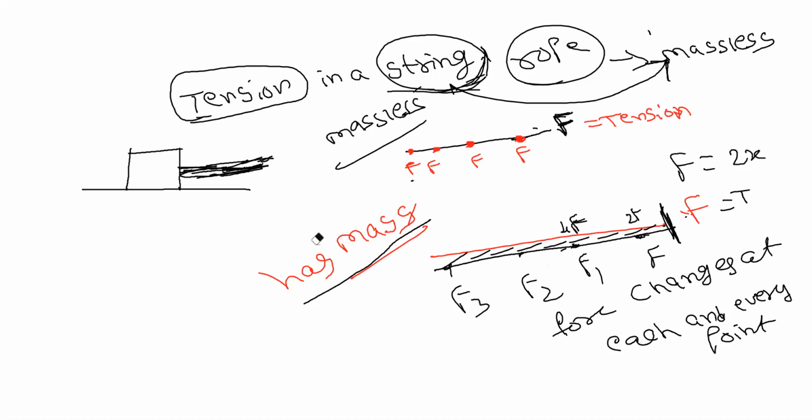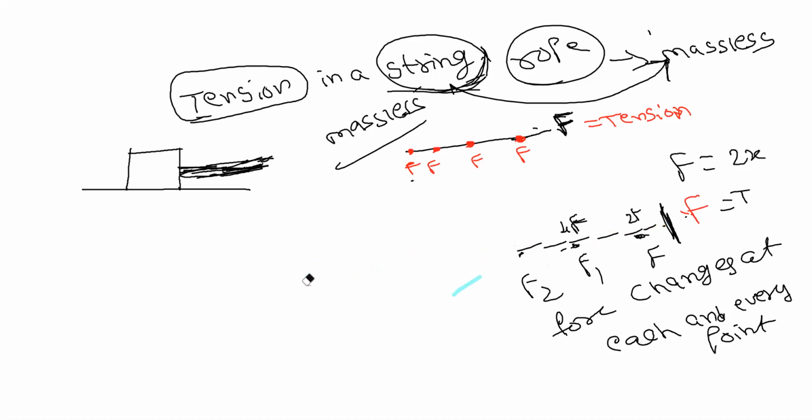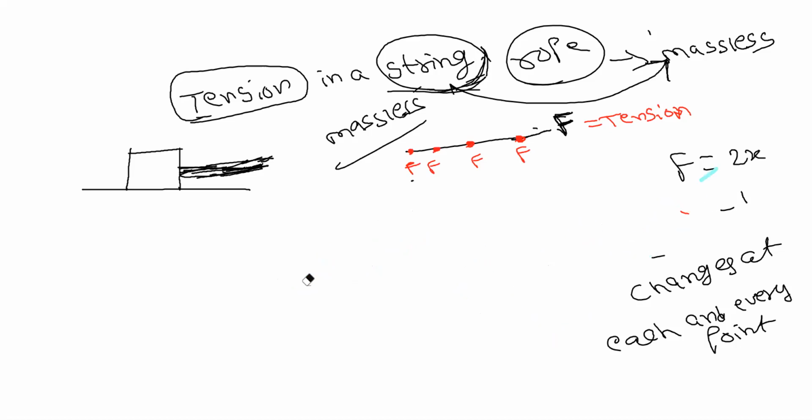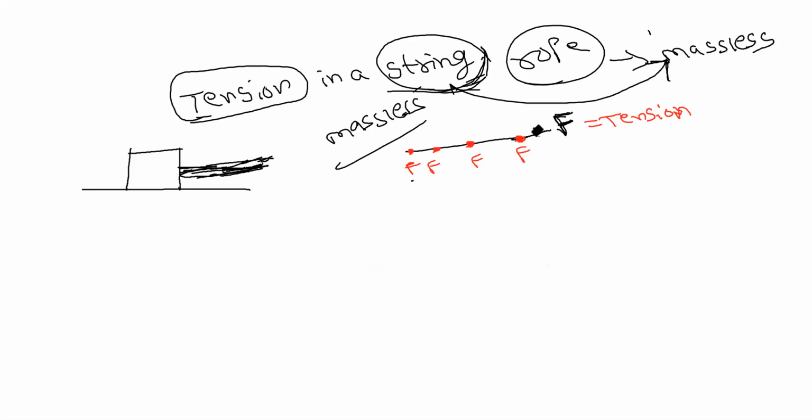When the string is massless, the force is constant, the same all over the string. Whatever the force at one end, the same will be at the middle and at the other end also. That's why we consider a massless string.